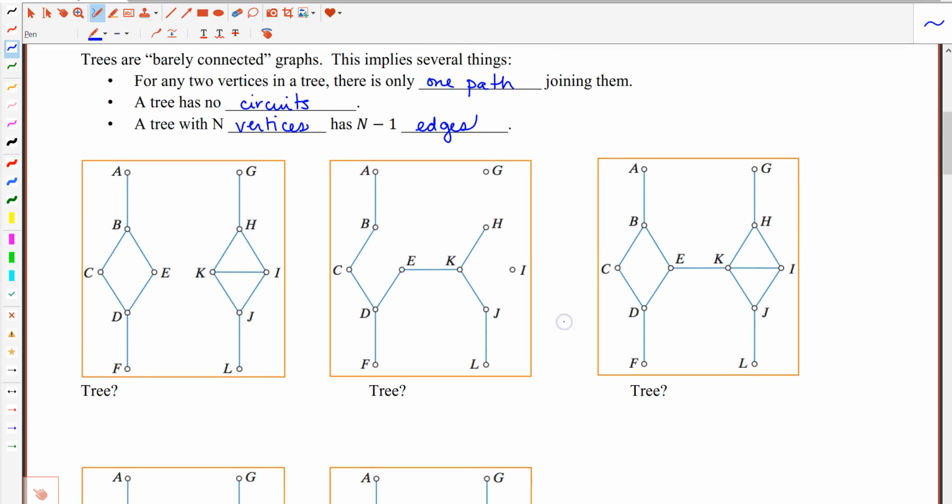So given this initial picture right here, is this picture of the graph of a tree? So for this one, we're going to say no, this is not a tree. First off, this fails to be connected. So that's not going to work out for this being a tree. Now what about in the second picture? Is this picture the picture of a tree? In this case, still no, because this is still not connected. G up here is not connected to the rest of the graph.